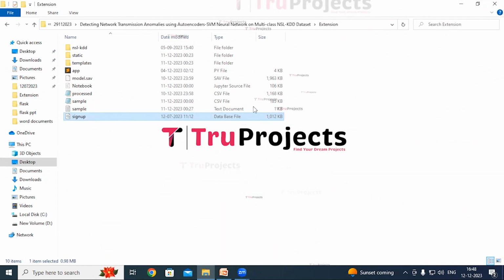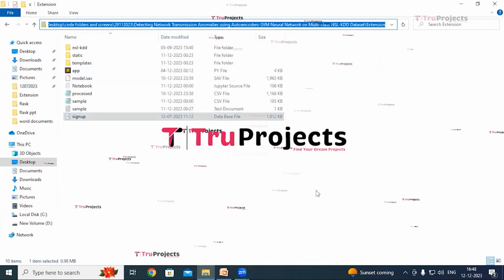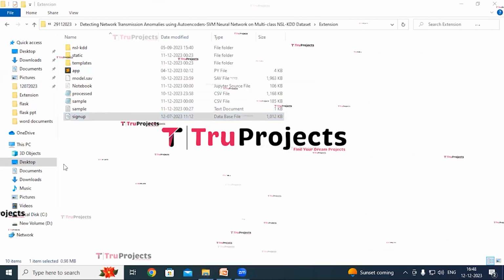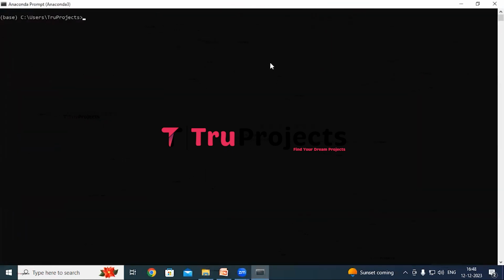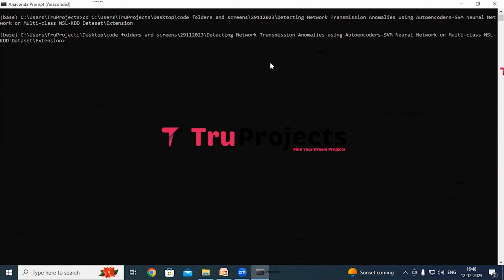So now copy the path of the code folder from the address bar of the file explorer. I'm copying it. Open Anaconda prompt. So use the command cd followed by a space and paste the copied path and hit the enter button. So this command is used to change the current directory to the code folder's path. So now compile the app.py file using the command python space app.py.